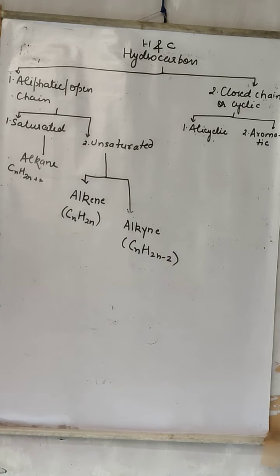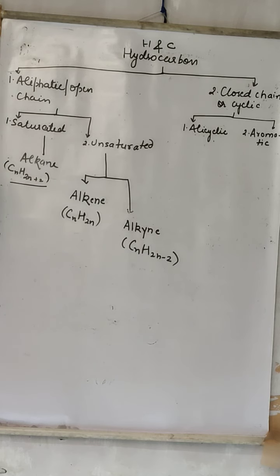What is saturated? Saturated hydrocarbons are those hydrocarbons that contain carbon and hydrogen and have single bonds between carbon and carbon. All the valencies of carbon are satisfied by single covalent bonds, and these are called saturated hydrocarbons. That includes alkane. Alkane has the formula CnH2n+2.